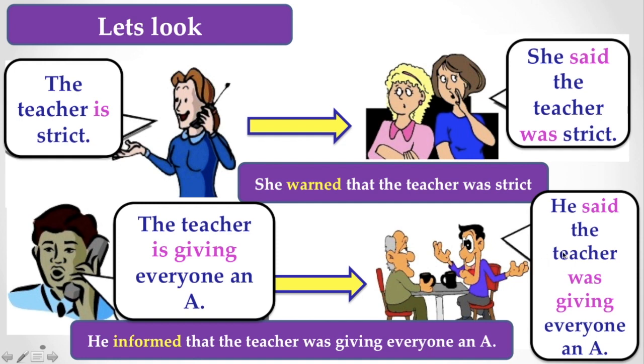For that reason, you have to use informed instead of said. Now, this is the basic point while you are reporting a dialogue or conversation.